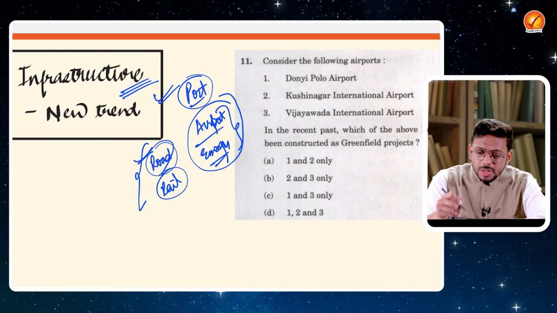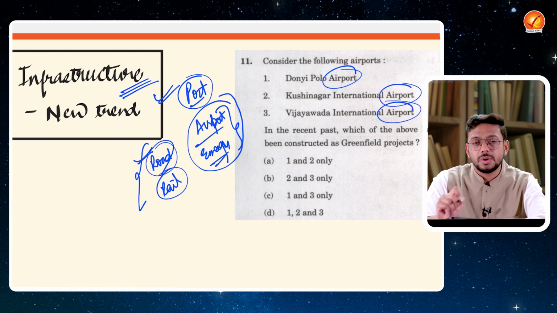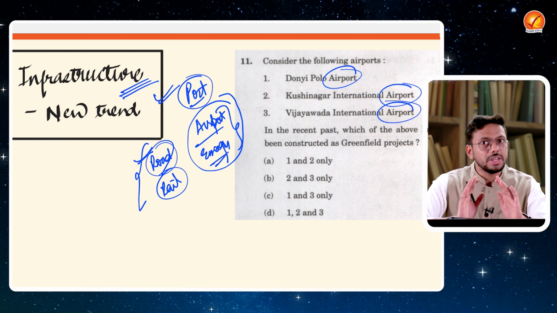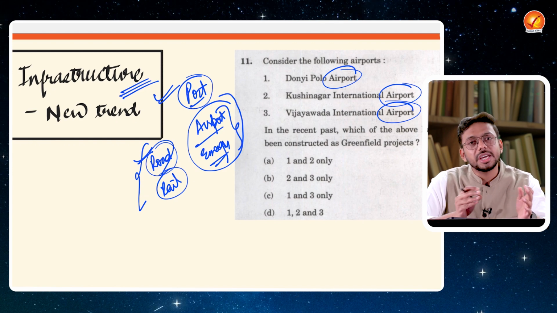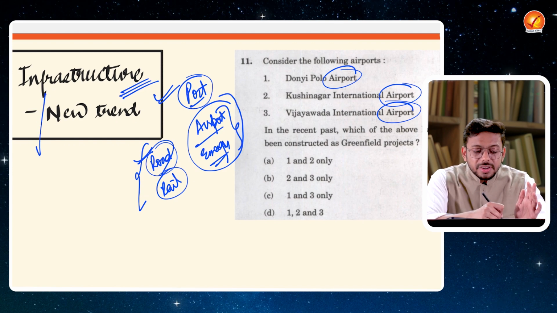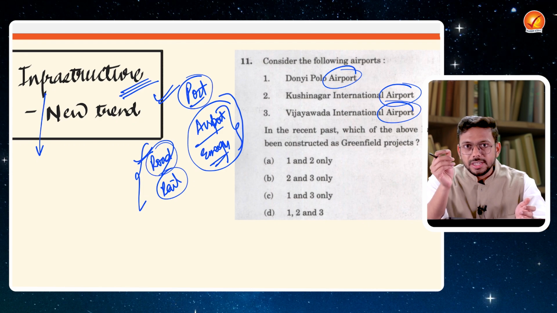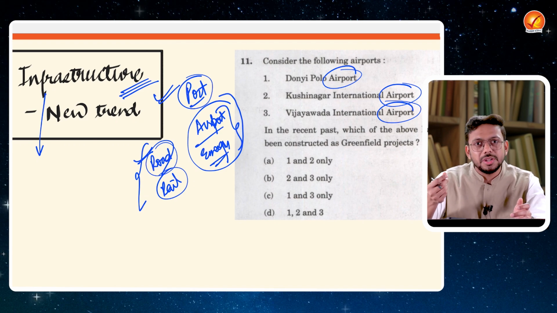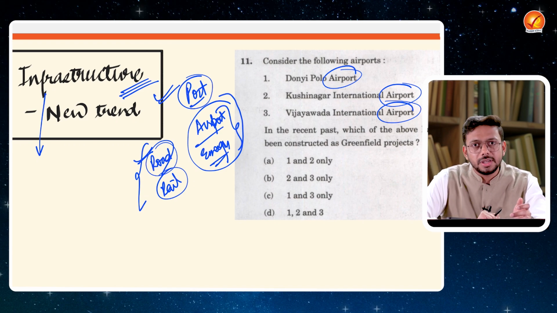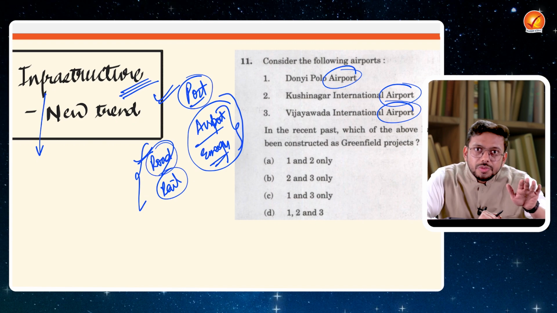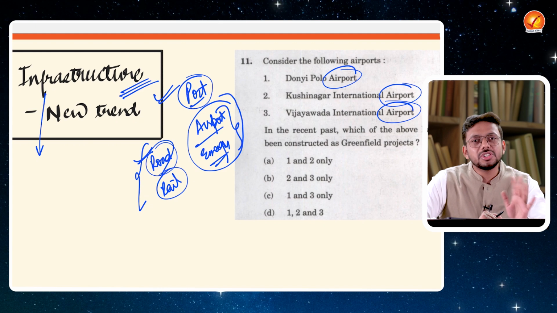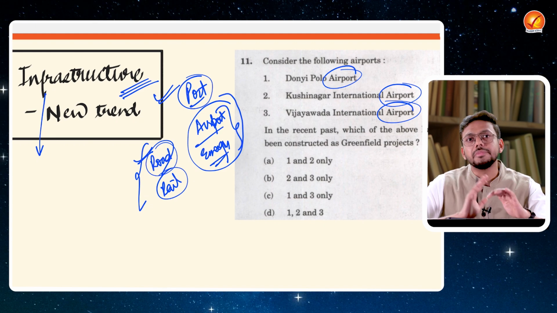Fine. So over here, see, UPSC has asked about the airports. They can ask about the railways. They can ask about the roads. So keep an eye on infrastructure as a question. Now, what questions can be asked? Simple. You have to understand one thing: when a topic or a theme has just started to come in the examination, they will ask simple, factual questions only. But when it has stabilized, they will move into the analytical domain. So for infrastructure right now, they will be majorly static questions only in the prelims examination. That is what you have to keep in mind and then prepare, right?